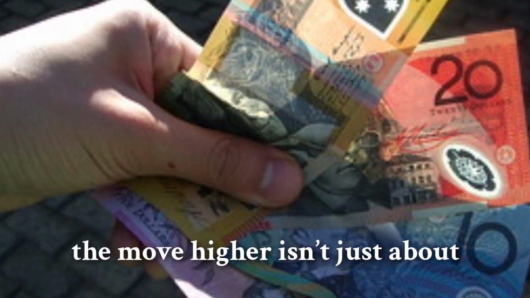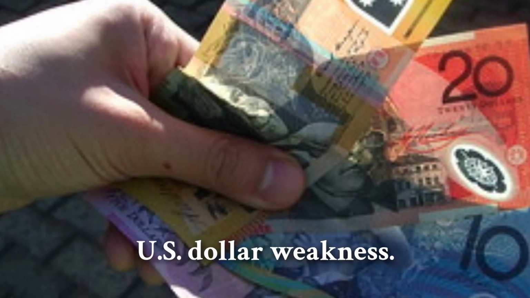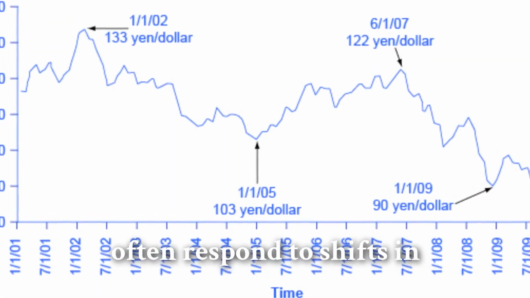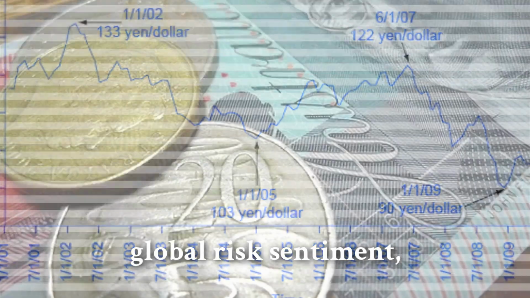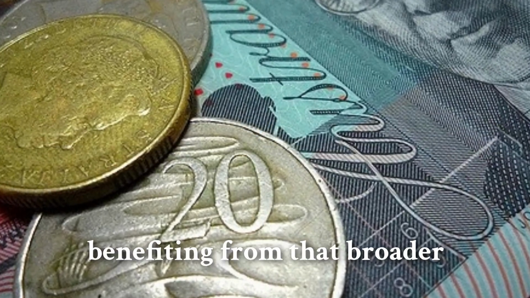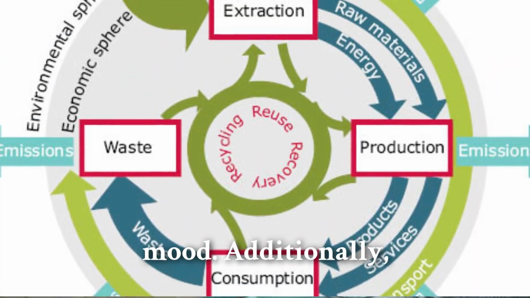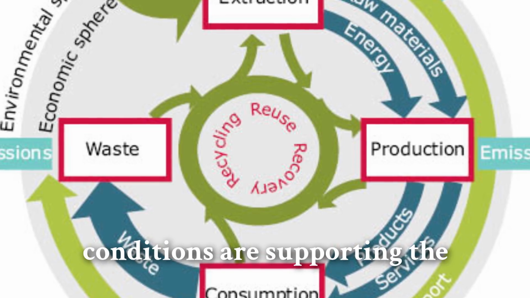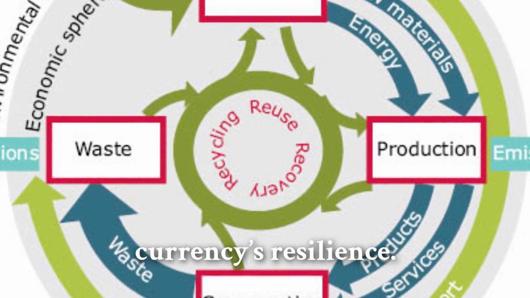For the Aussie, the move higher isn't just about U.S. dollar weakness. Commodity-linked currencies often respond to shifts in global risk sentiment, and with markets cautiously optimistic, the Australian dollar is benefiting from that broader mood. Additionally, steady demand for resources and relatively stable domestic conditions are supporting the currency's resilience.